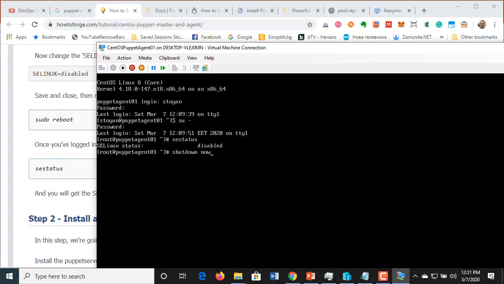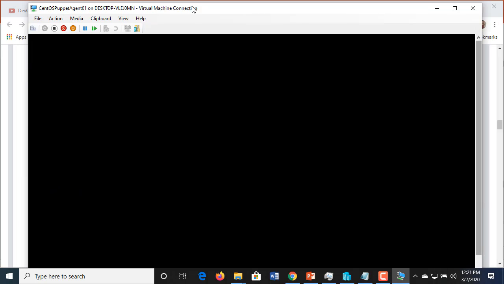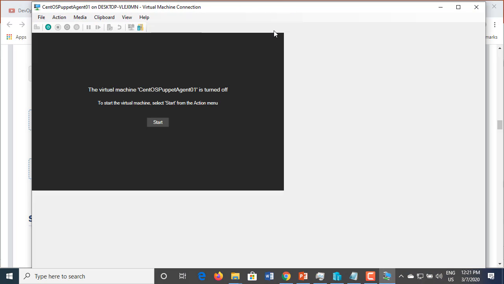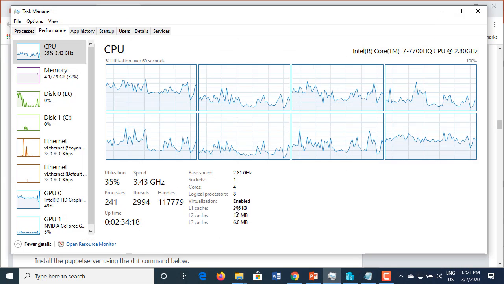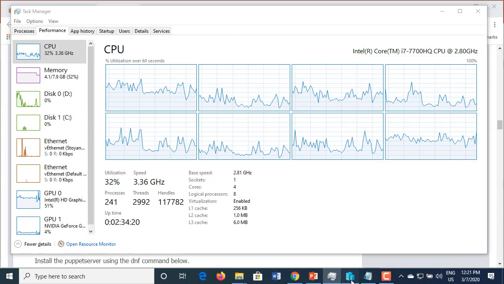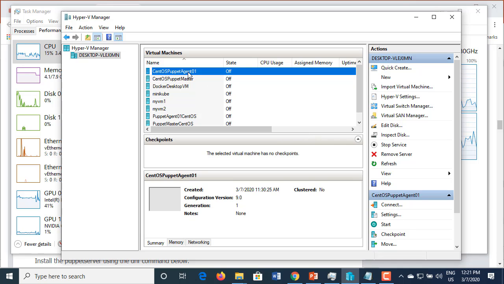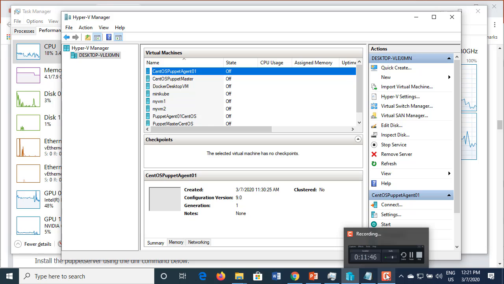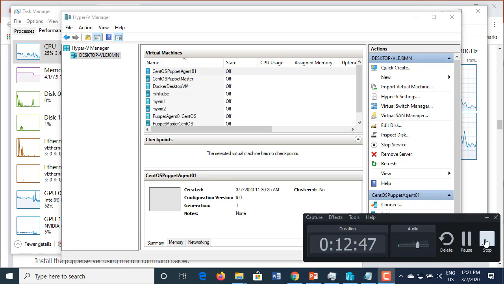So the prerequisites for the agent are done. Shut down. Okay. Yep, I'm gonna close this. Let me see how I'm doing with the resources. It's relatively okay. So the CentOS agent. I can stop the video now and continue with the installation.